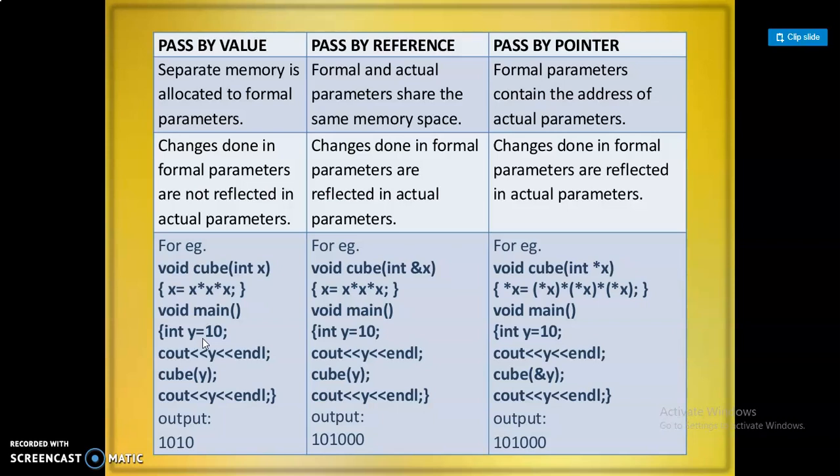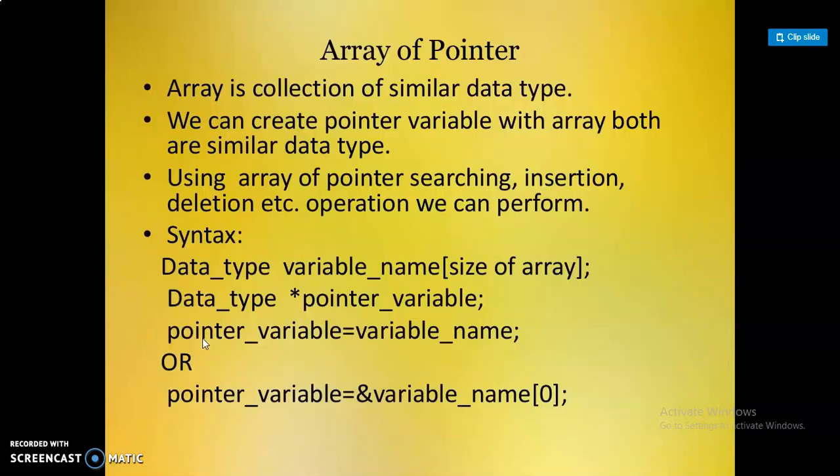But in pass by reference, they only share the memory space. So changes done in the formal parameters are not reflected in the actual parameters. Like that, in pass by value also, changes done in formal parameters are not reflected in the actual parameters. By using pass by pointer, changes done in the formal parameters are reflected in the actual parameters too.